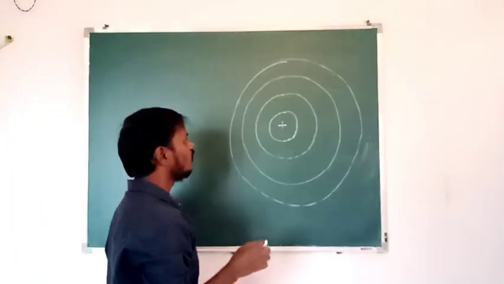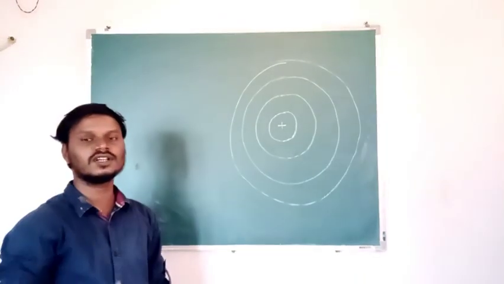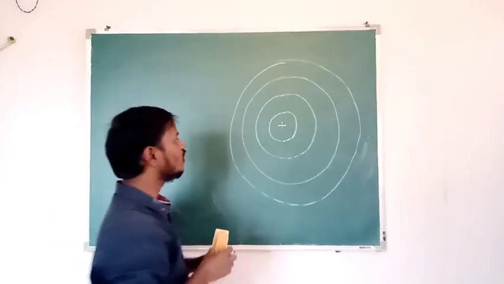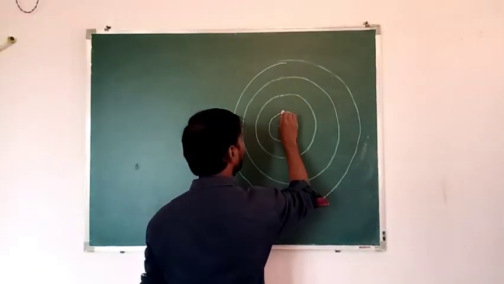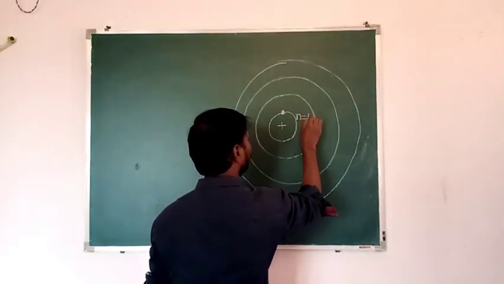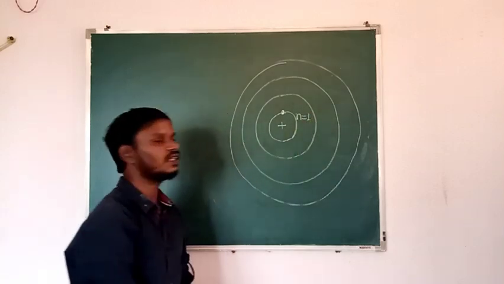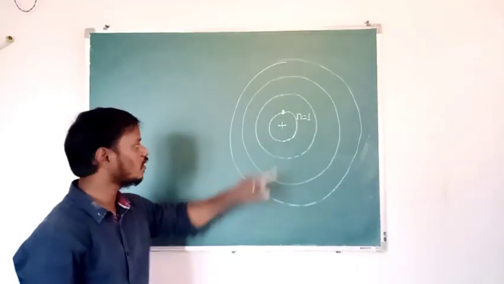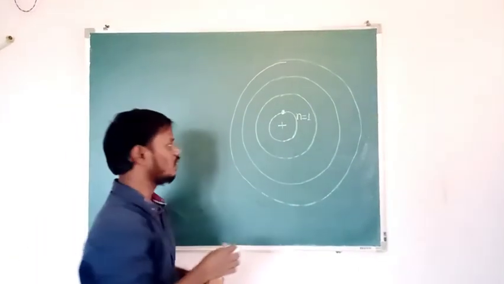Then see here, if the electron is in the innermost orbit of the atom, then the atom is said to be in ground state. Here, which is the innermost orbit? Innermost orbit is first orbit. That is n is equal to 1. Then the principal quantum number of the innermost orbit is how much? That is 1. Then the atom is said to be in ground state.